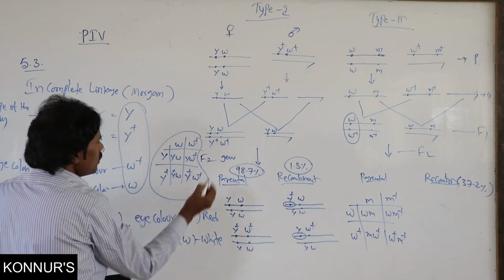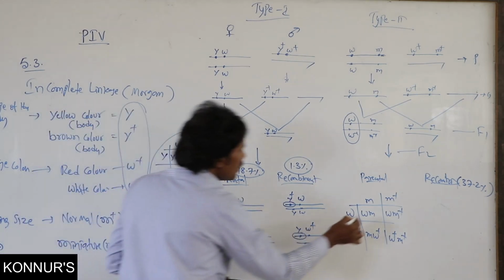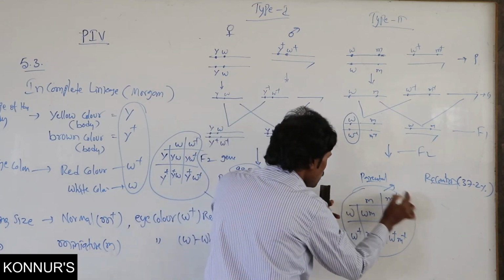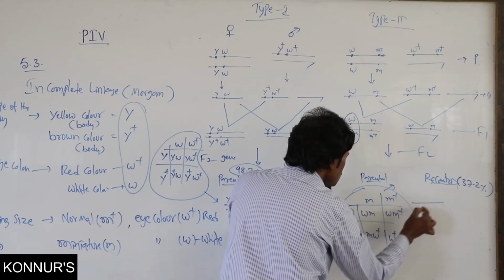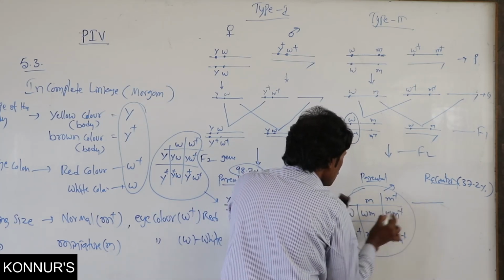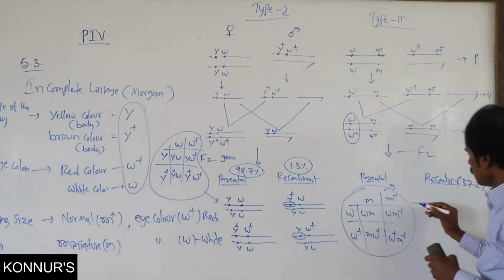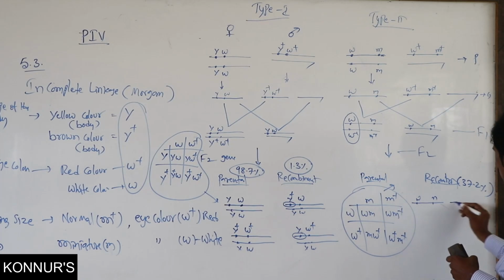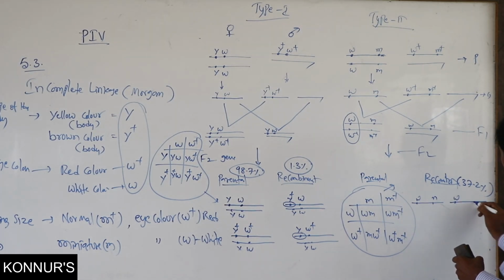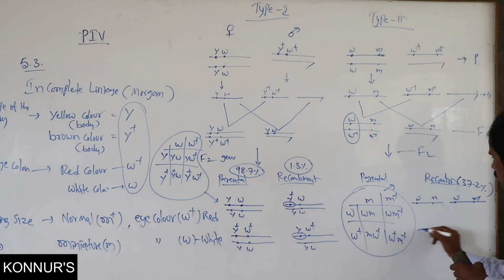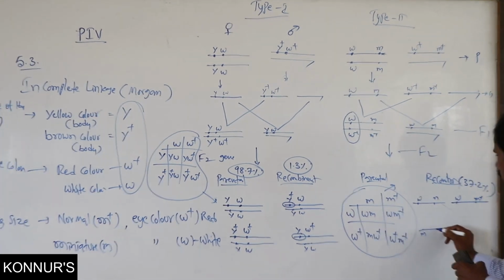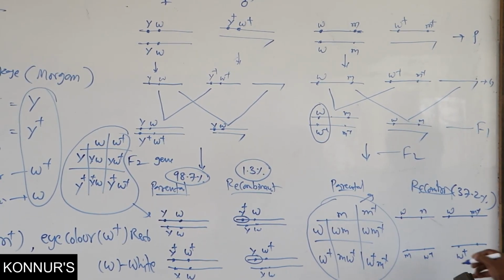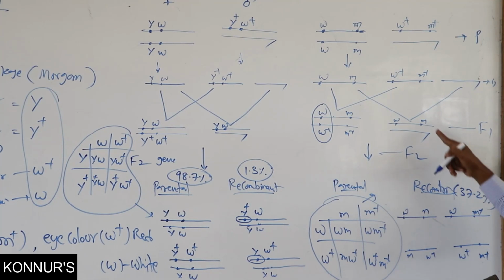Here, in this possibility of the gametes, based on this, in the parental one can write any one. I have written here WM, then another WM plus, another W plus, then W plus, M plus. These are the possible gametes. Then cross with the female.